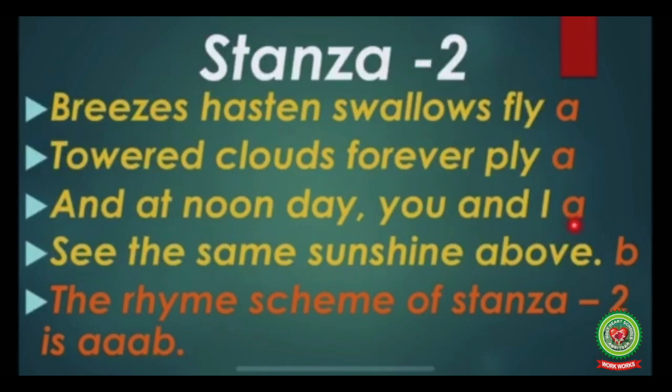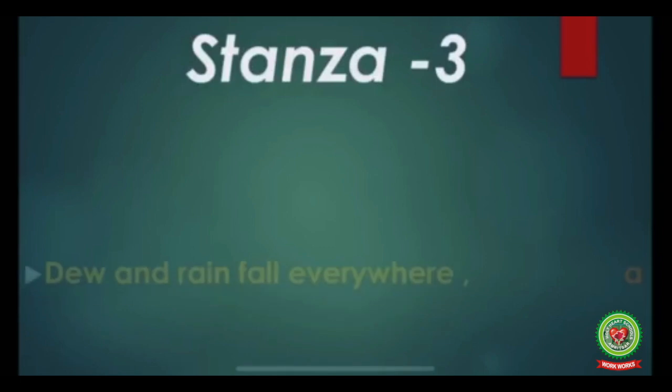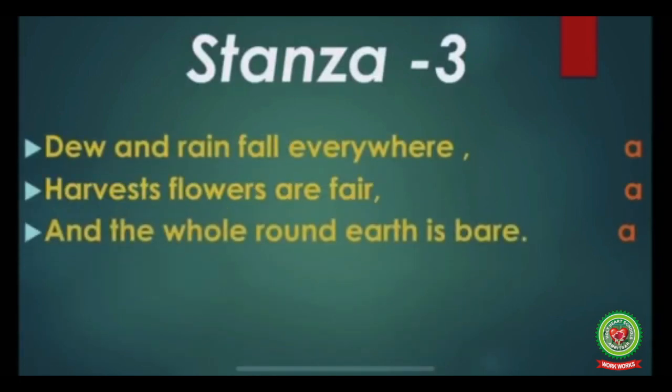In fourth line, the word is above. It is not rhyming, so new name B. So the rhyme scheme of stanza 2 is again same, A, A, B. Now see children, stanza 3. Again see the last word of each line.